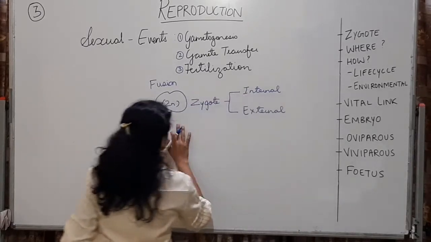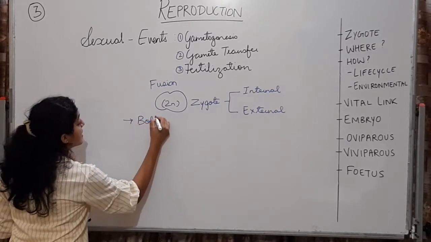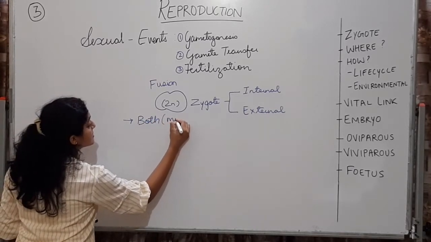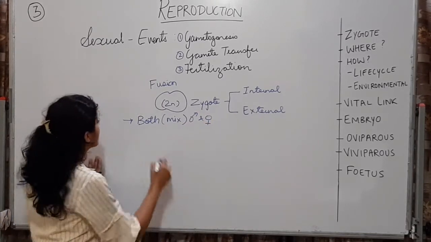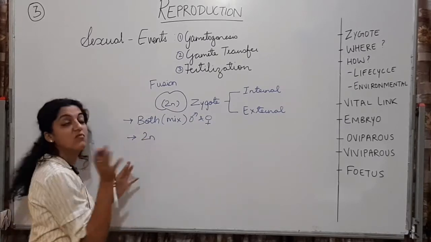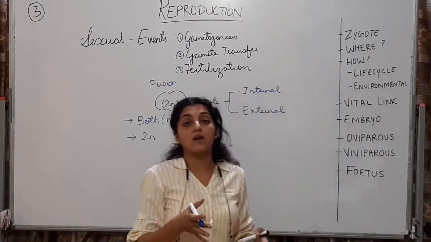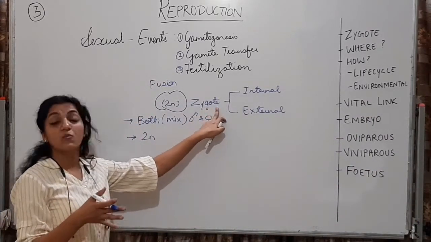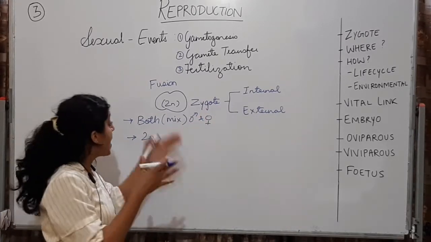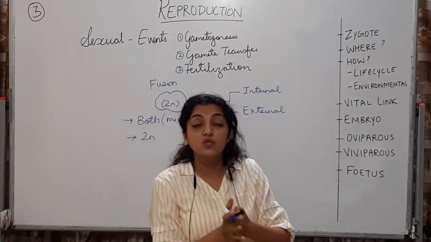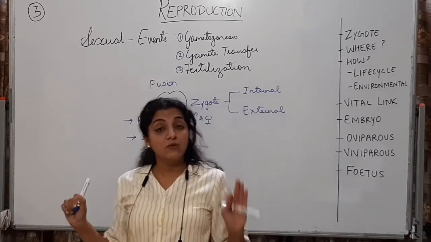Now, this zygote we discussed is going to have characteristics of both the male and female. It's going to be a mix of both males and females. And it's going to be a diploid cell which is formed from two haploid cells, two haploid gametes. So where the zygote is formed depends on which type of fertilization it is. How it is formed is by the fusion of these gametes. And this zygote will be diploid, it will be unicellular.